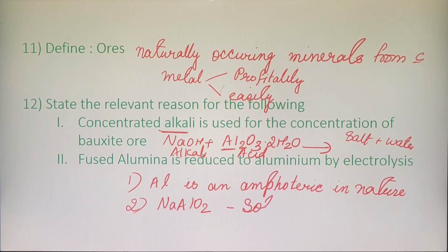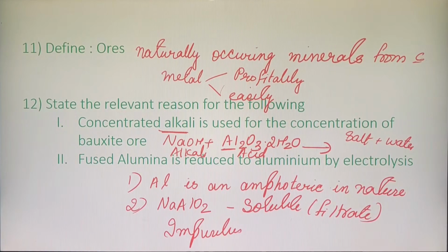And what is the speciality about sodium aluminate, children? It is soluble in nature. That means it will be collected as a filtrate, whereas my impurities will be insoluble in nature. So by this method, I have separated my aluminium metal as well as as many impurities as possible.